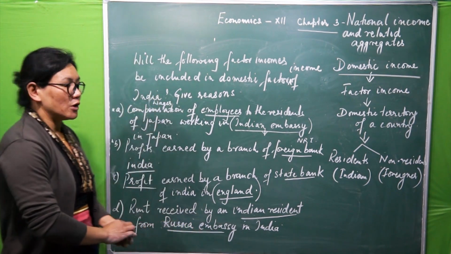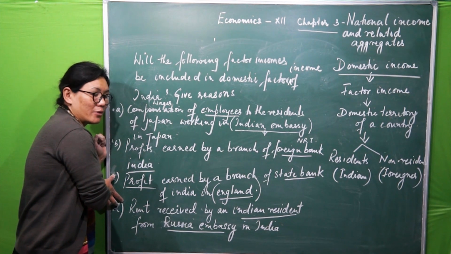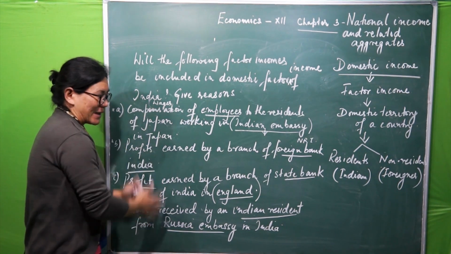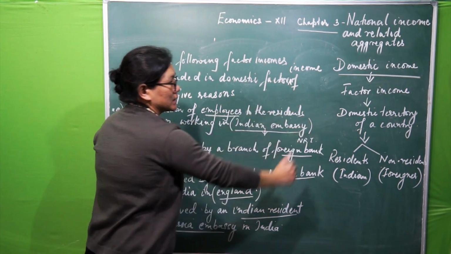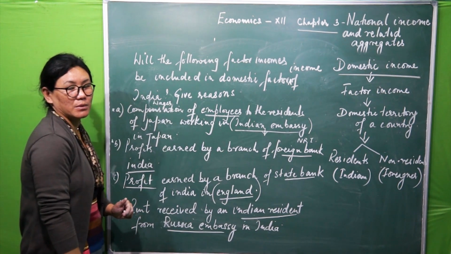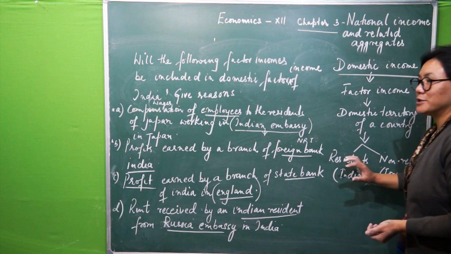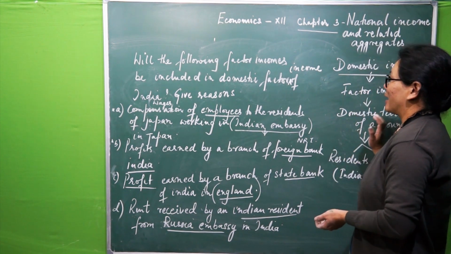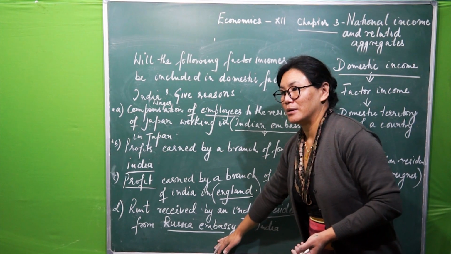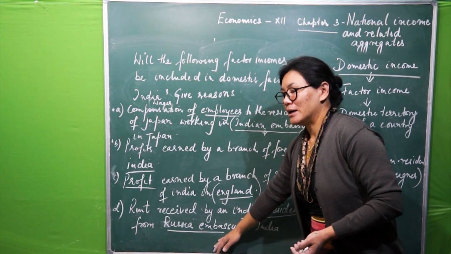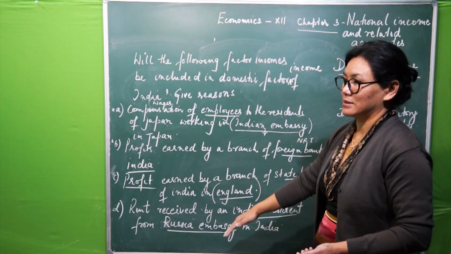Is that clear? Okay, so this is just an example, or we can say application based on this theoretical concept of domestic income. You need to understand the meaning of it, and then you have to apply the same thing. Now, in your textbook, you will get so many examples like this.